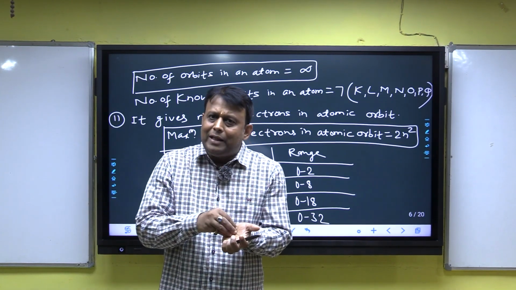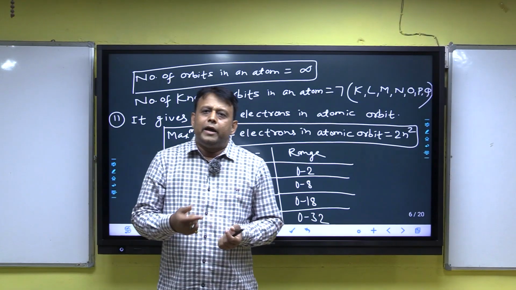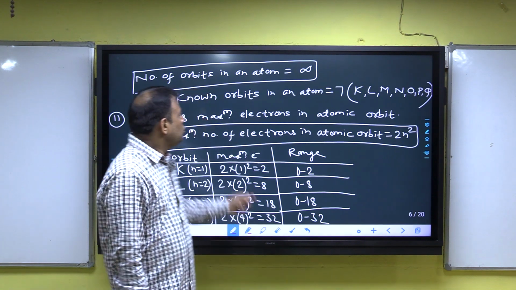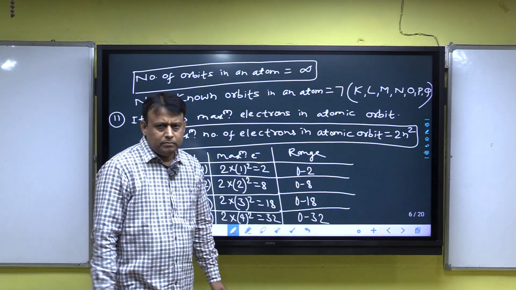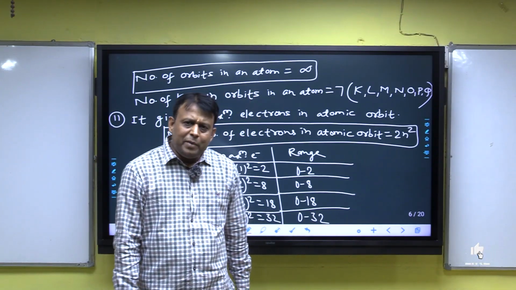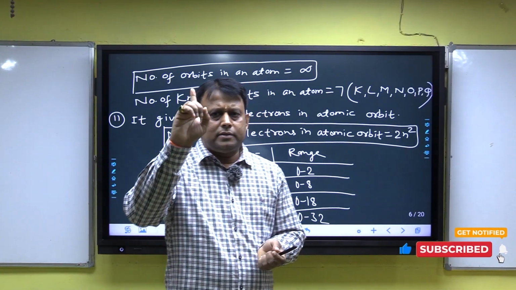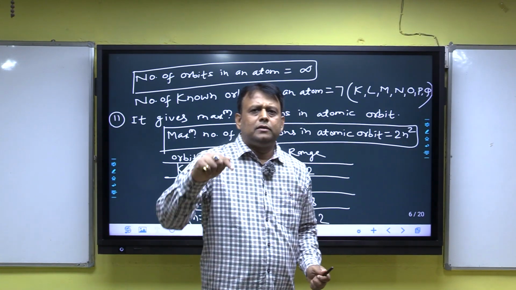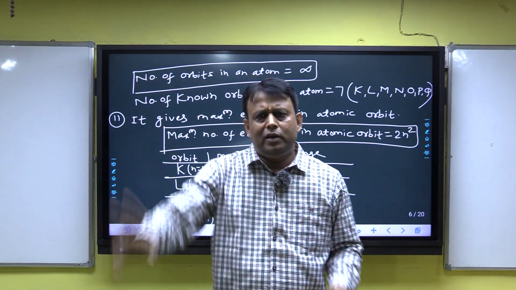But if the question asks for the number of known orbits in an atom, then the answer will be 7: K, L, M, N, O, P, Q. Again, I am repeating: number of known orbits, answer 7.